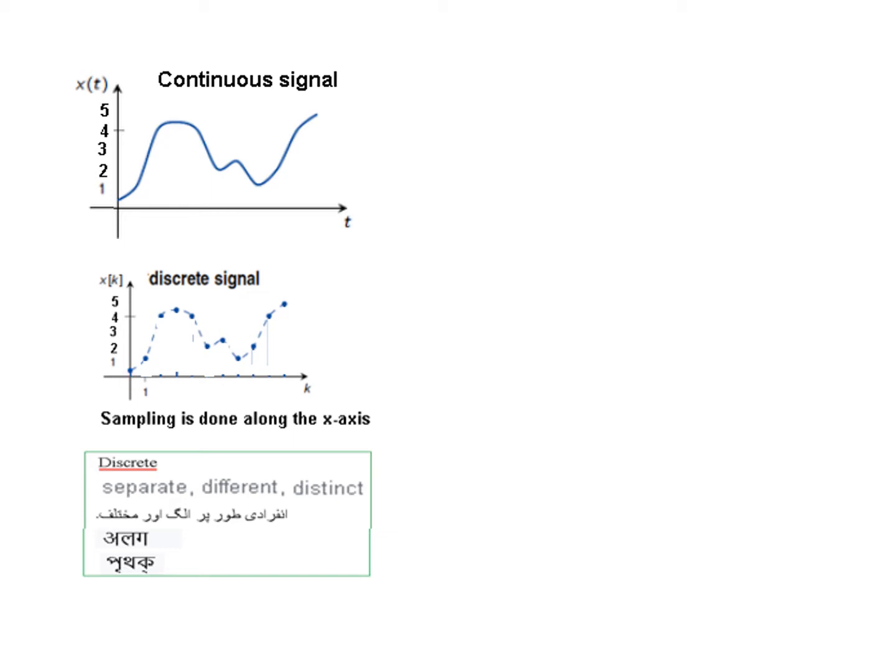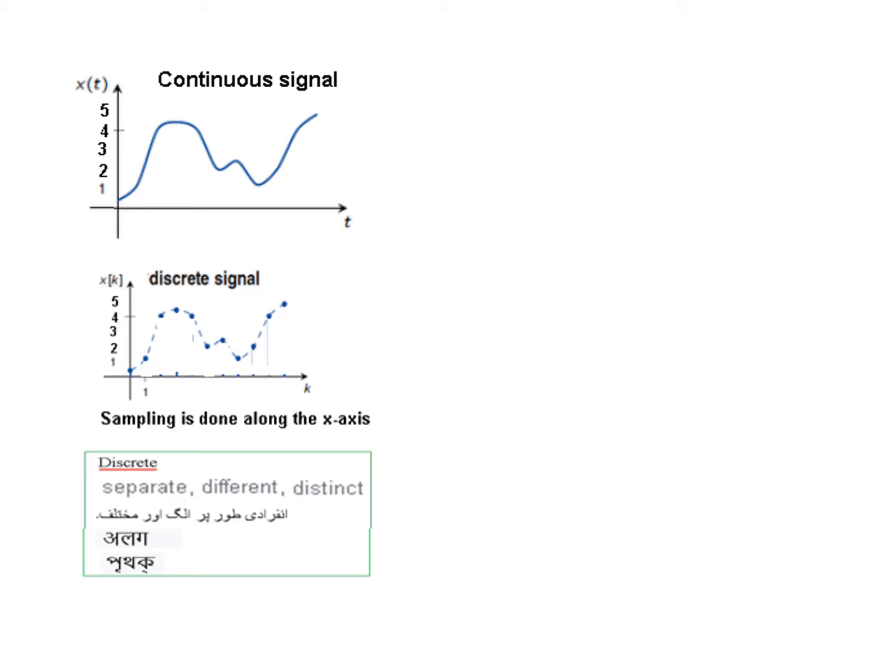At 1 second, this is the signal. We are just taking a sample here at 1 second. Then at 2 seconds, this is the value of the signal, and 3 seconds, this is the value of the signal. So this is now a discrete signal, that is, the signal at only some distinct points.